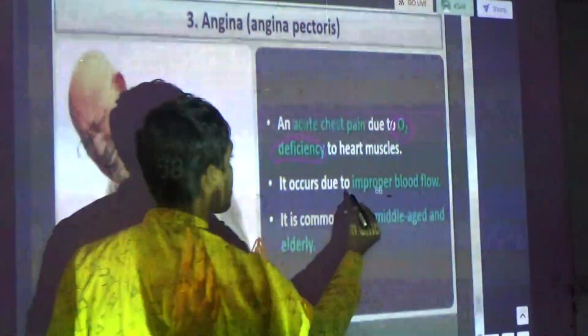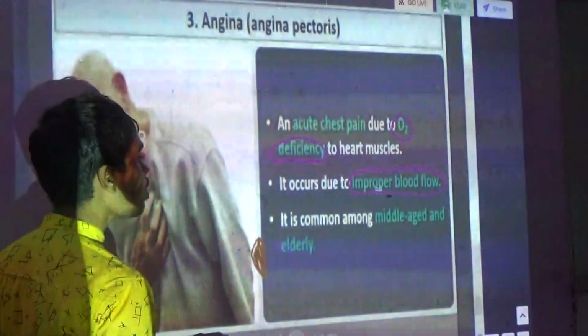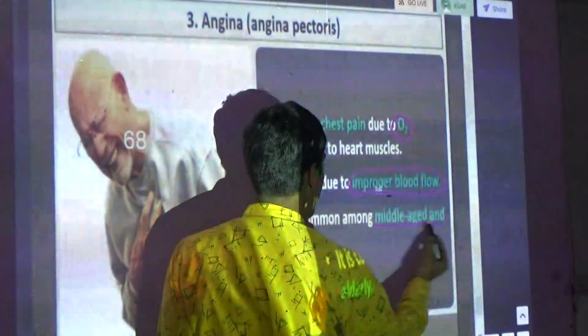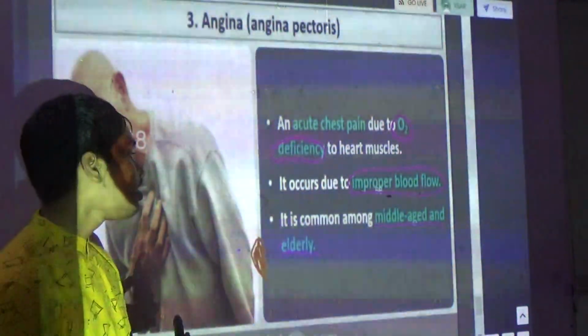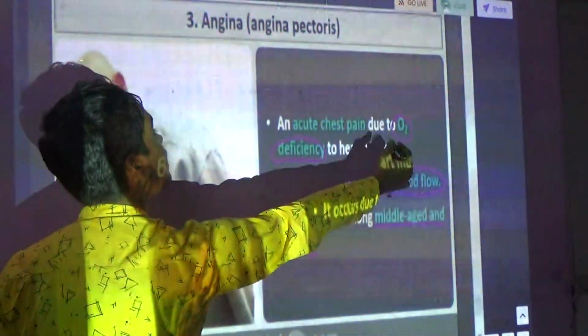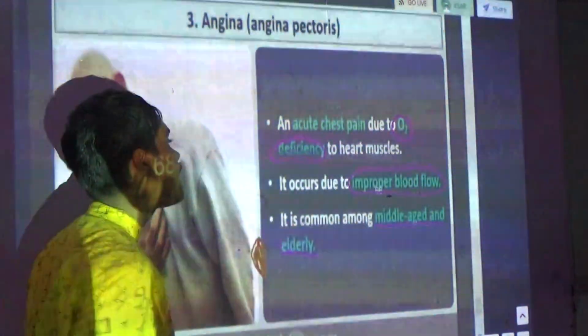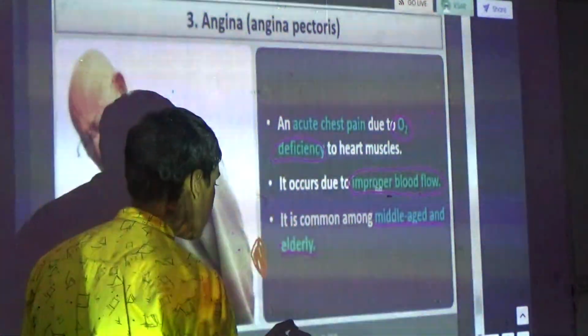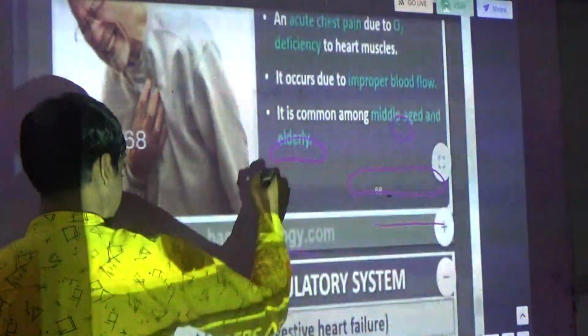It leads to improper blood flow. And it is common among middle-aged and elder people. So elder people have less O2 content in the heart muscles, which leads to improper blood flow. Okay, so this is angina pectoris.